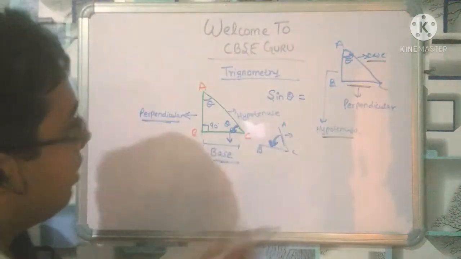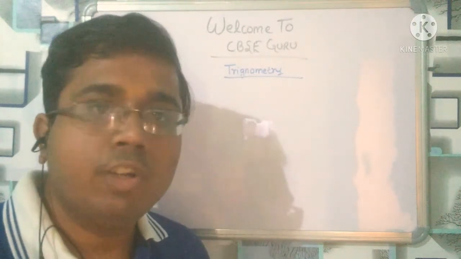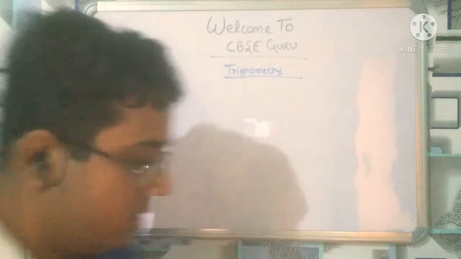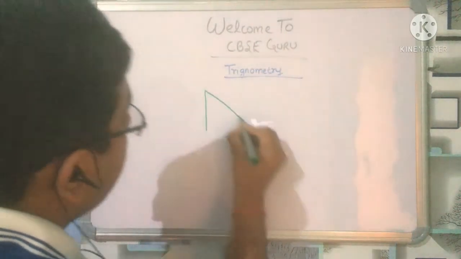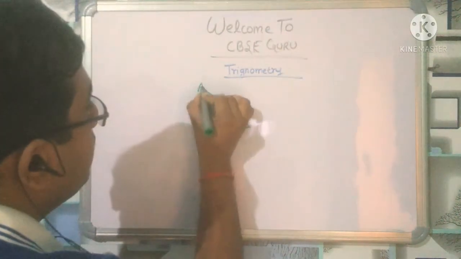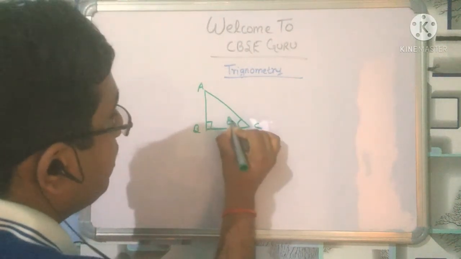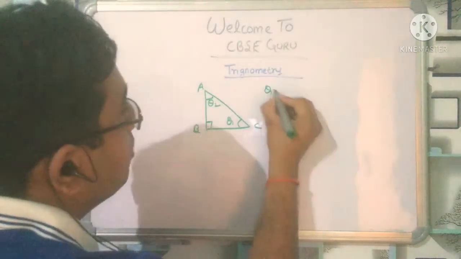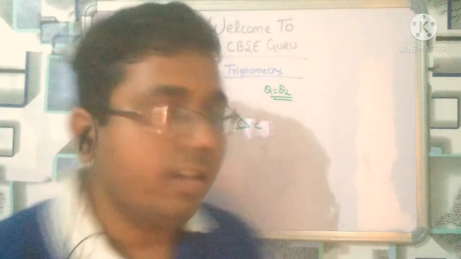So let us remove this and come to sine, cosine, tan, cot, sec, cosec, right? Let us begin all the calculation of sine, cosine, tangent, cotangent, secant and cosecant. First of all, let us draw the triangle. Now all things you know, A, B, C, 90 degree, theta 1, theta 2. Let us take theta 1, theta 2 different. We know that theta 1 is equal to theta 2, but still for the calculation purpose, let us take. It will be helpful in further things.